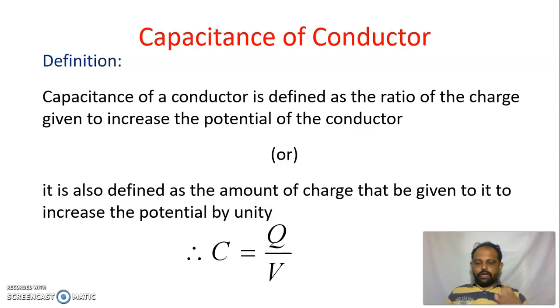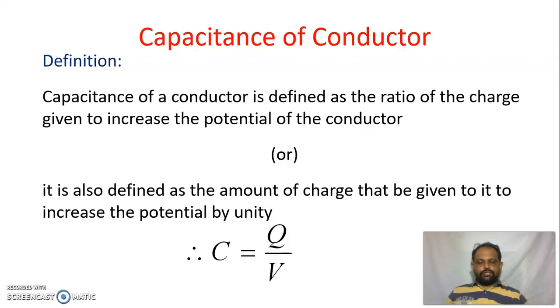Therefore, we can write mathematically the capacitance of the conductor as C is equal to Q divided by V. Here, Q is the charge given to the conductor and V is the potential difference across the conductor.